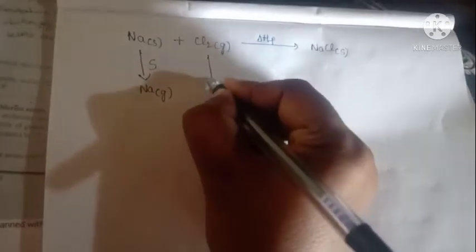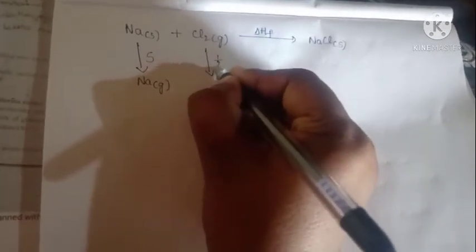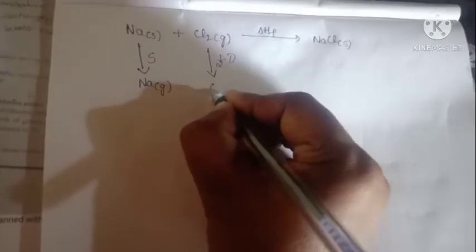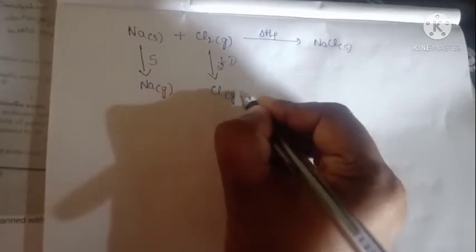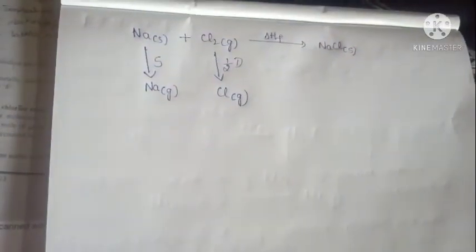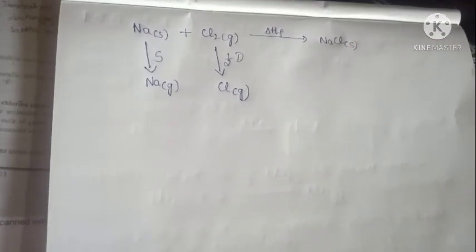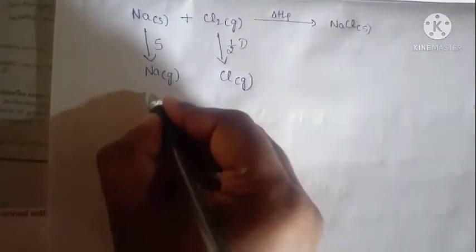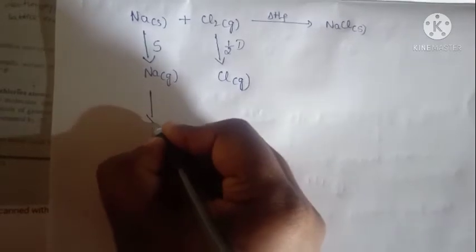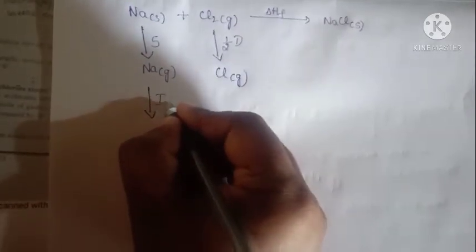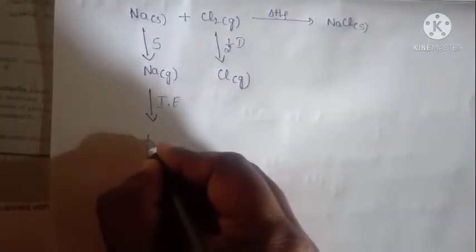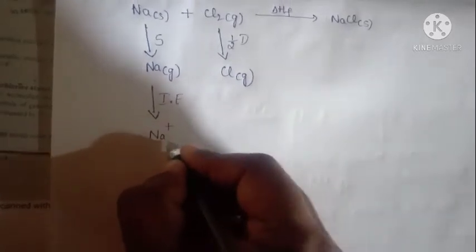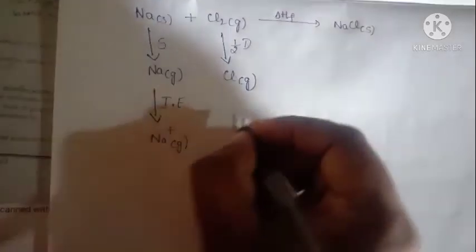In the second step, the chlorine molecule should be converted to what? Chlorine atom in the gaseous state. And in the third step, gaseous sodium donates an electron, it forms a Na+ ion.